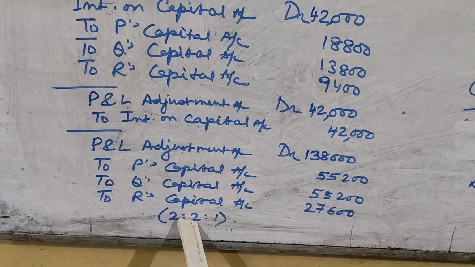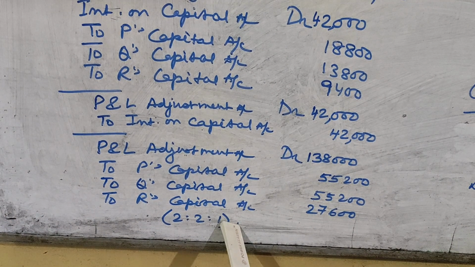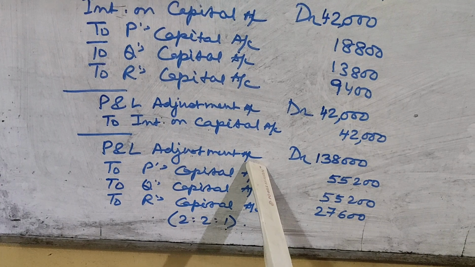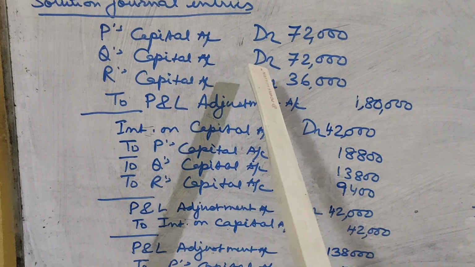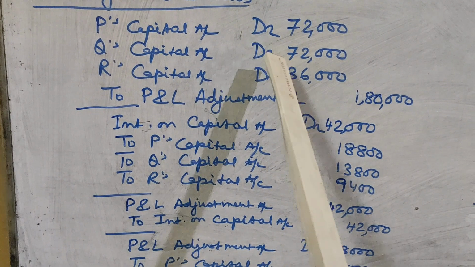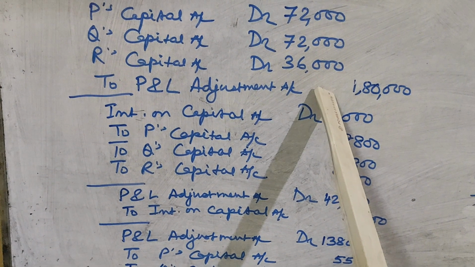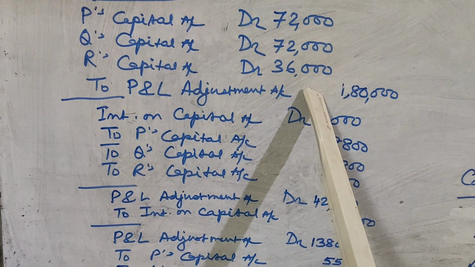ratio, that is 2:2:1. So one thing please remember, that here we are writing profit and loss adjustment account. Okay, so the first journal entry, P's capital debit, Q's capital debit, R's capital debit to profit and loss adjustment account. This was to cancel the mistake that was done in distributing the profit.